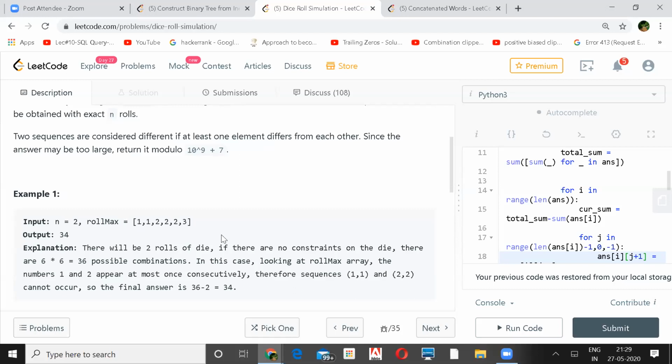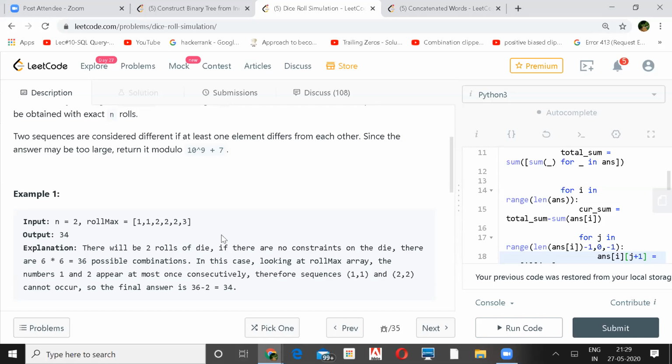And because you are having n as 2, in the second one, for the index 1, because it is 1-based index here, you won't have anything for 1 because you have already finished your one rolling. That is a constraint, right? So you will have 6 minus 1. So you can have only 5 rollings in the second one.